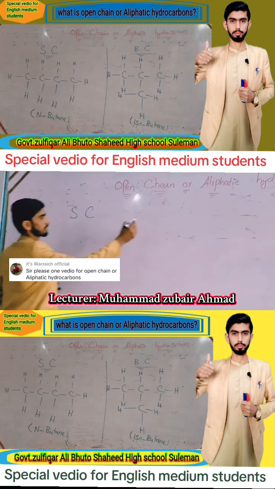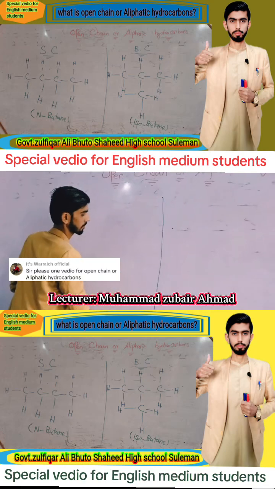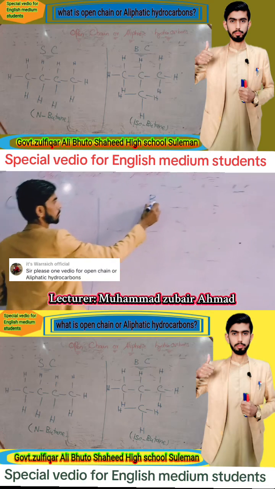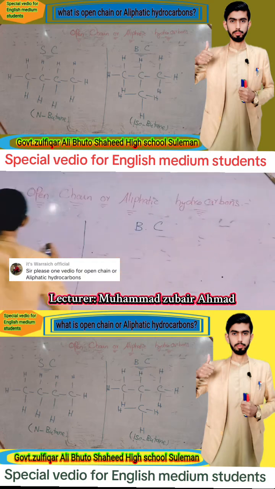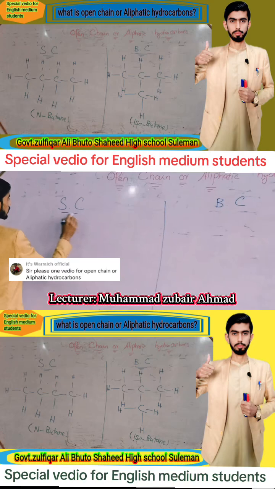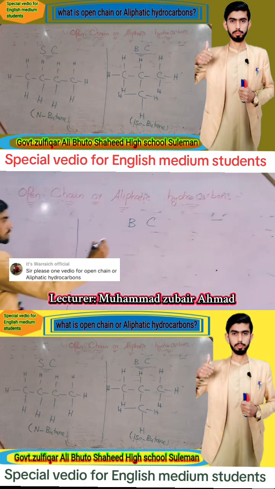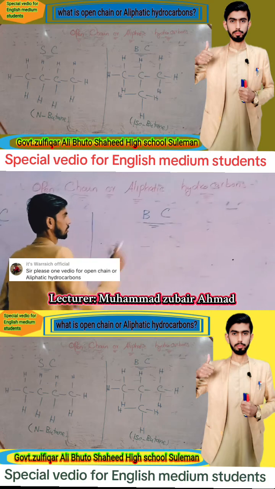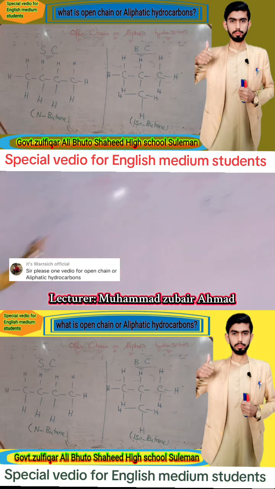Straight chain, branch chain. First of all, we will discuss what is straight chain.